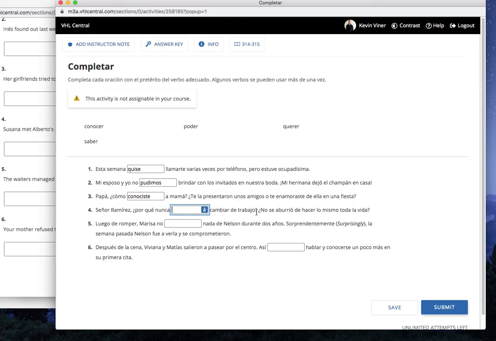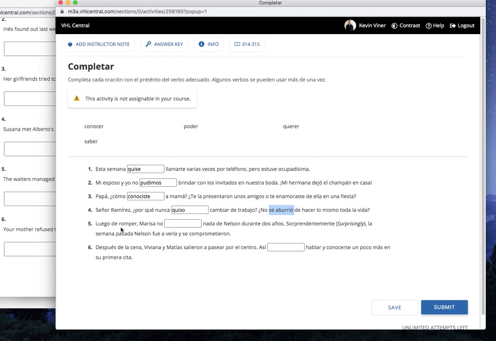Pause. And we're back. Here would be quiso. Right? So why did you basically refuse to change work, right? And it's Señor Ramirez, so we're talking in the usted form. We know that because it's se aburrió. So that's why it's quiso, not quisiste.